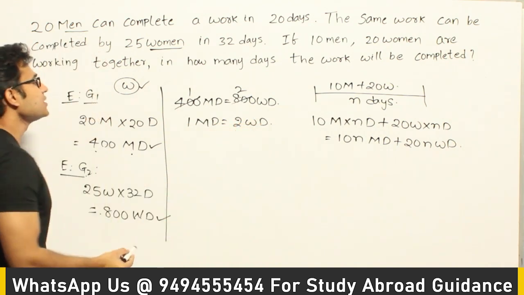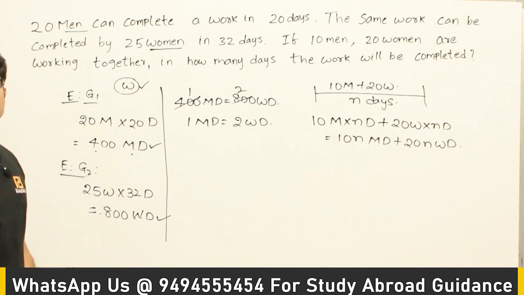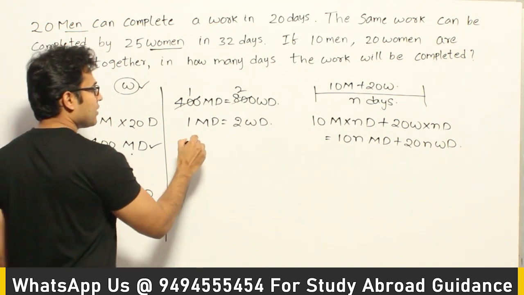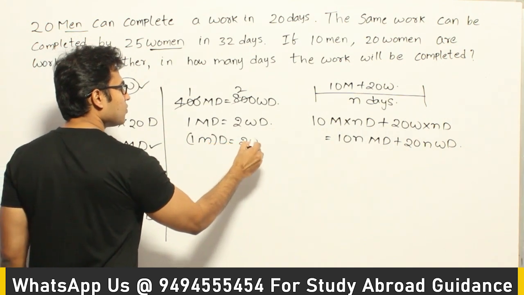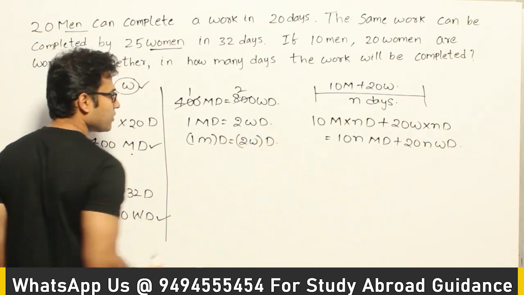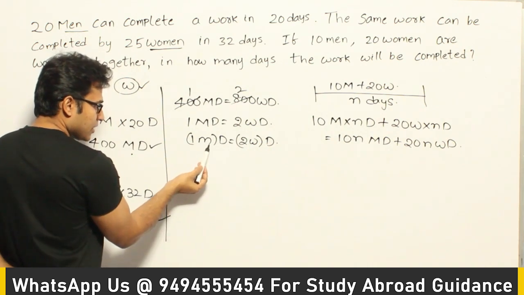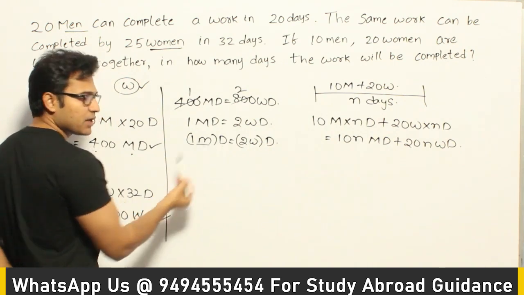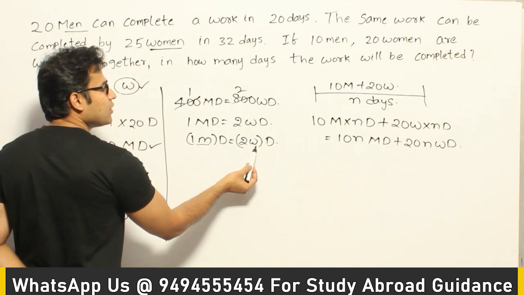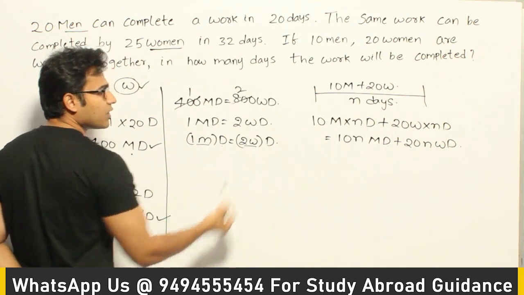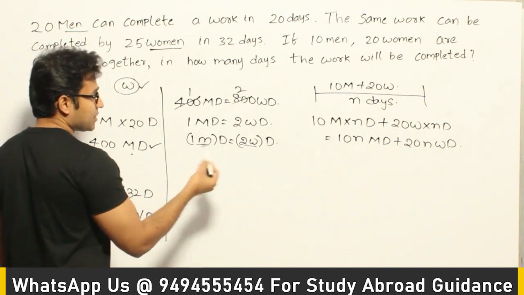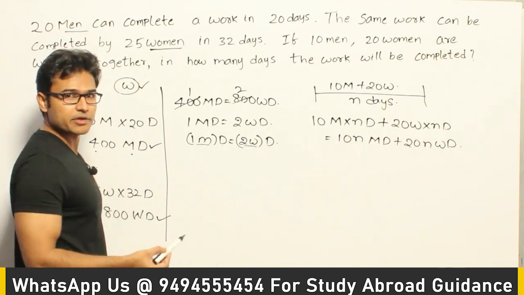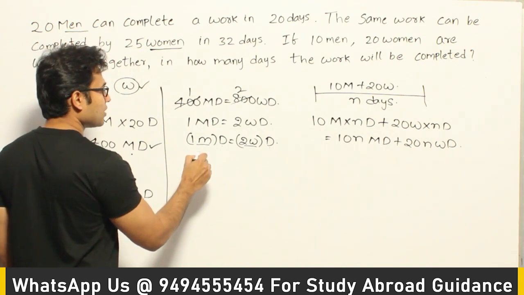So how to interpret this? There are various ways you can interpret this. One way of seeing it is, you can say 1 men day equals 2 women days. So how to read it is, whatever work can be done by 1 man in 1 day can be done by 2 women in 1 day. That is one way of understanding it. The other way, I am just trying to give you the interpretation. Even though it is not required, it will make you understand the concept better.